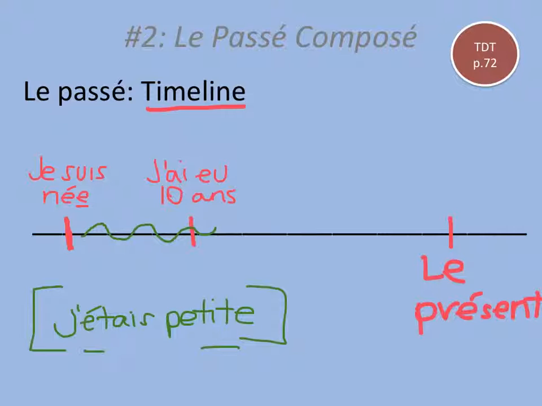But passé composé is an event. It's like, here this happened. Then I turned 15. Then I went to college. Then I graduated from grad school. So those are all notches on the timeline, as opposed to I was little. So that's visually how passé composé and imparfait are represented on a timeline.